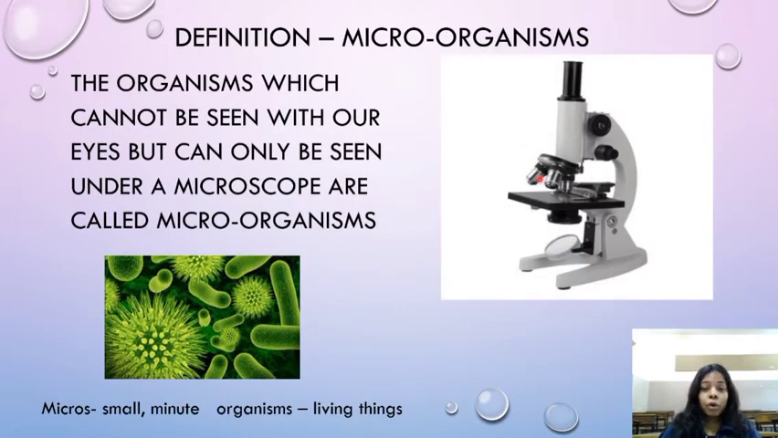Now children, we all know about a microscope and we also know that the microscope is used for observing microorganisms and the cells. So what are microorganisms? Microorganisms are the organisms which cannot be seen with our eyes but can only be seen under a microscope. They are called microorganisms. Micro means small or very minute. Organisms means living things. That is why the meaning is very small living things, which are called microorganisms.